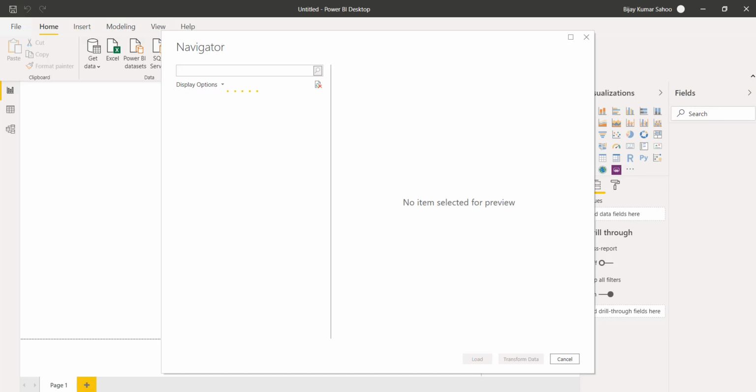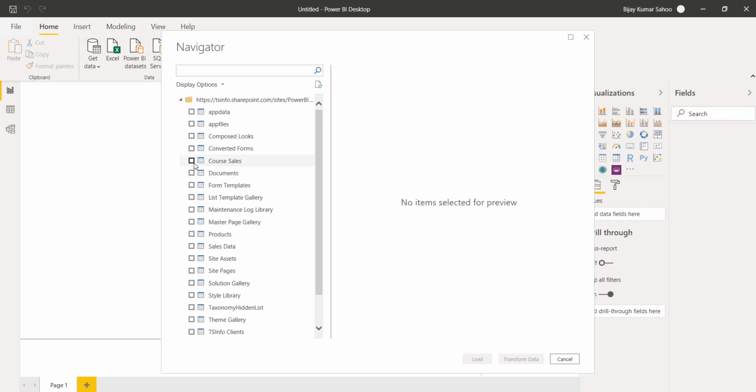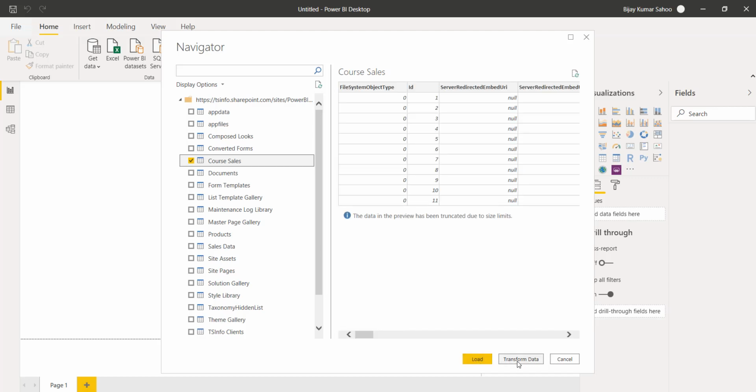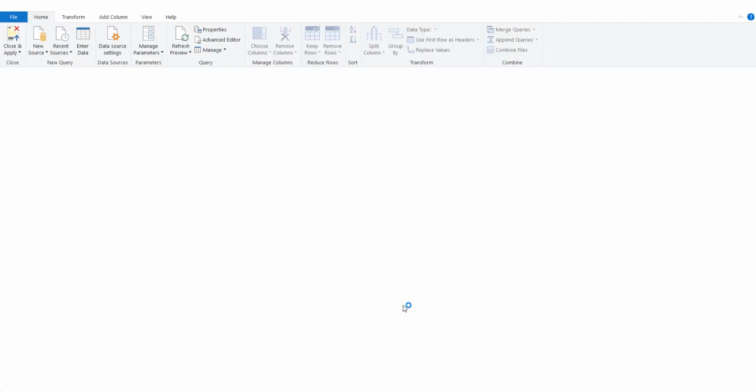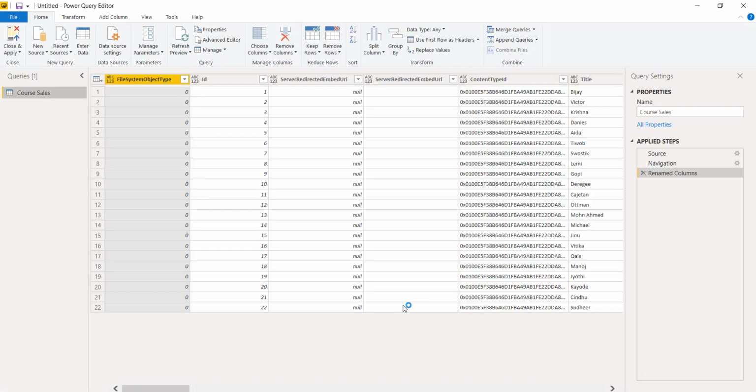We will connect and create the report. Now you can see here, I will select this course sale. Then you have the option: you can load the data or you can transform data. When you transform the data, you have the option to select the columns which we require. So I will click on transform data because we don't require all the columns, we require few columns. You can see here we have some other columns available on the list. I will go to choose column.